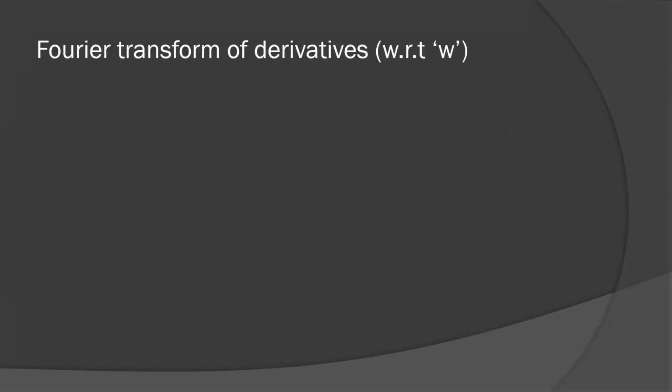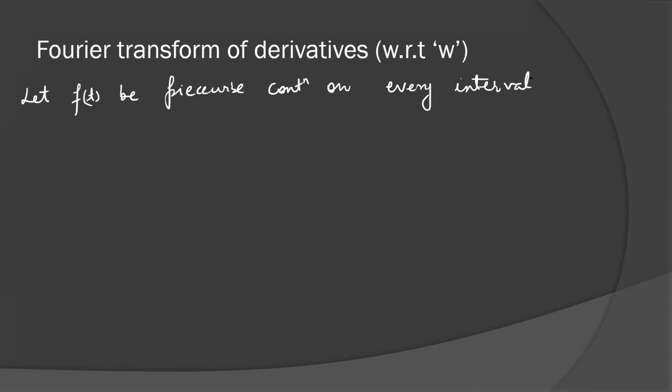Let's see the Fourier transform of the derivative with respect to omega, F(omega). So let f(t) be piecewise continuous on every interval minus L to L. Let the integral from minus infinity to infinity of t to the power n f(t) dt converge.